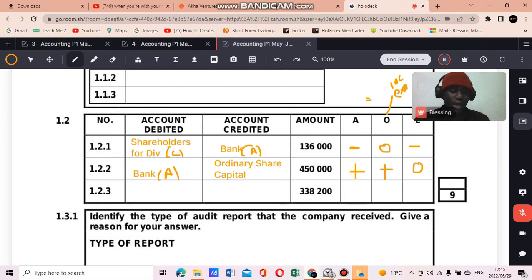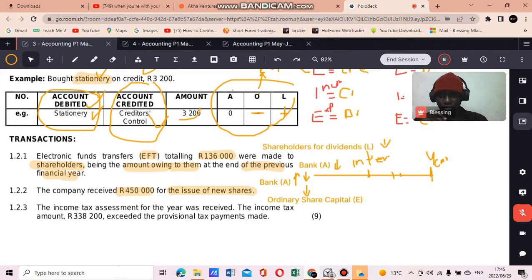And then there's no liability here because we don't owe anyone cash, right? So our accounting equation balances, because we have an equals sign here. Our left-hand side will be plus 450, our right-hand side will be plus 450,000, right? And we can move to 1.3.